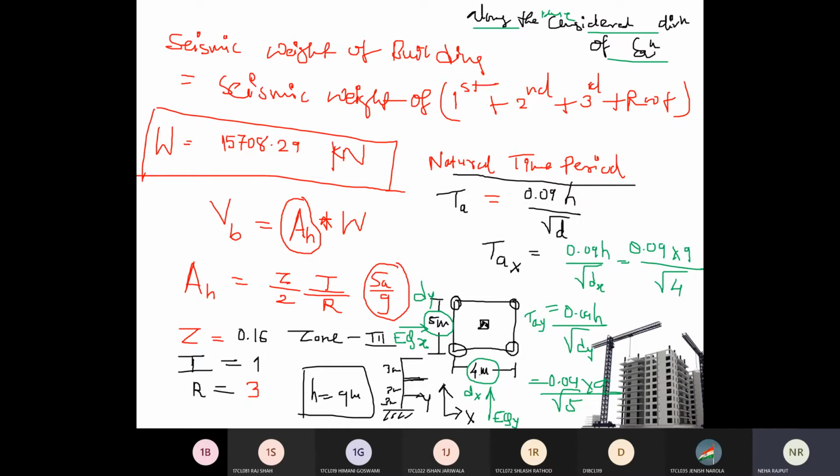Base dimension is 4 meter also, 5 meter also. But remember this: time period in X direction will use dx, time period in Y direction will use dy, and this is our sign convention X and Y. Now this time period will change if your base dimension in X and Y direction is different. Clear? Your time period of the structure will change in X and Y direction if the base dimension in plan X and in plan Y is different.